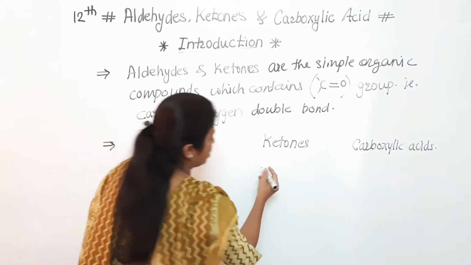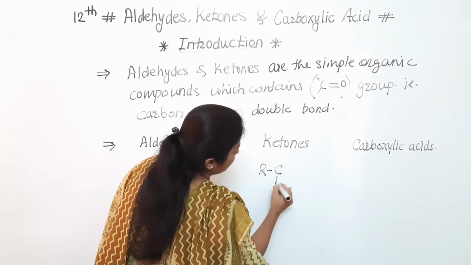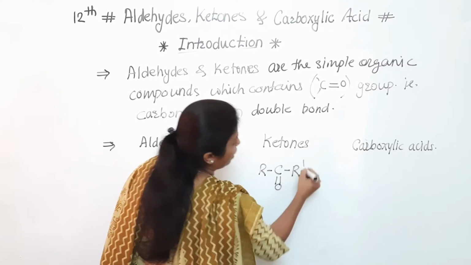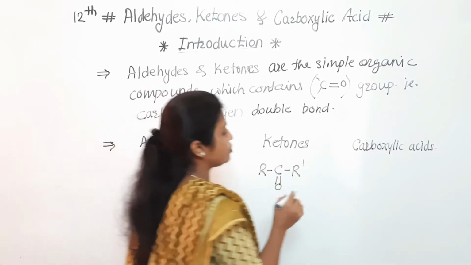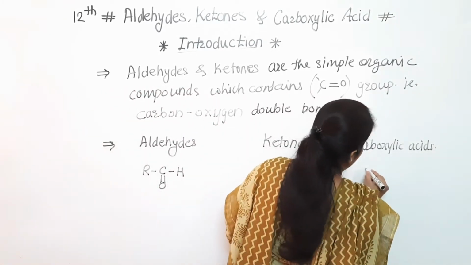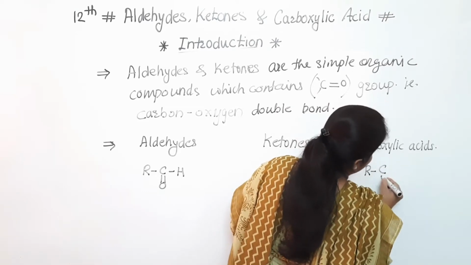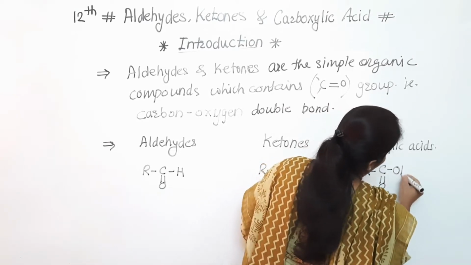Now see here, ketones R C double bond O R dash is there, and in case of carboxylic acid there is a presence of R C double bond O O H.